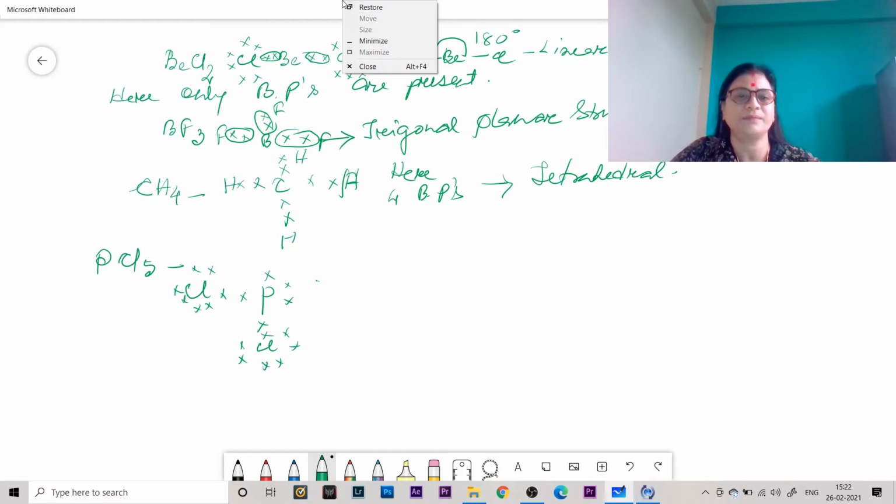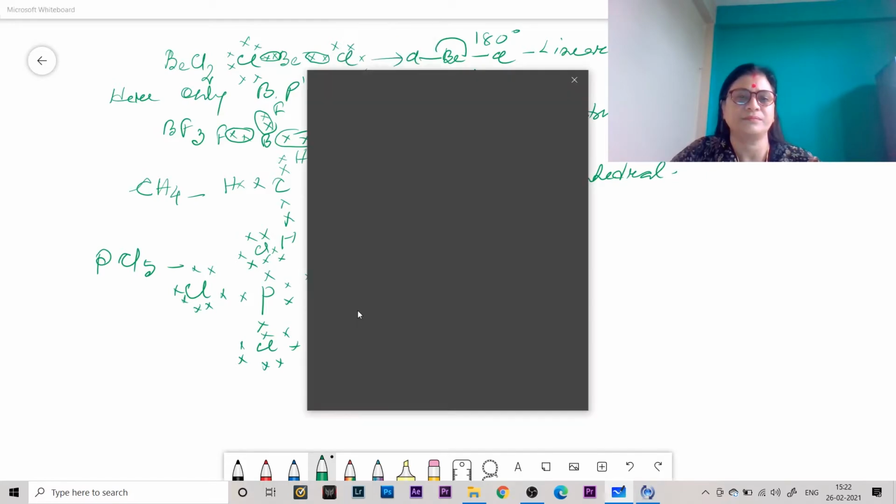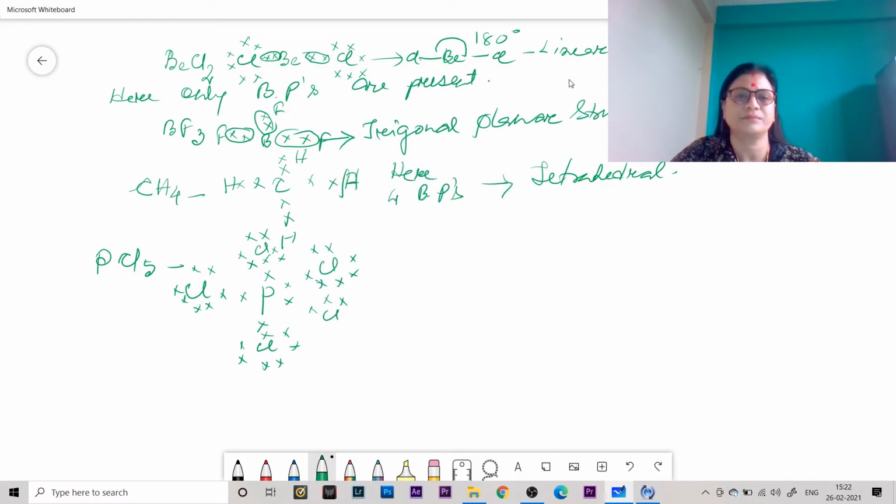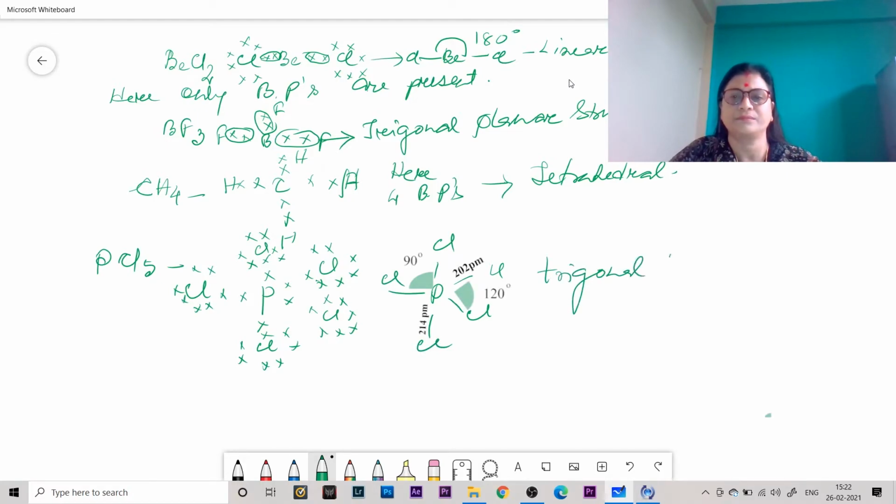The structure is trigonal bipyramidal. Likewise, we can consider the different molecules which have only regular geometry, that means the central atom is surrounded by only bond pairs of electrons.